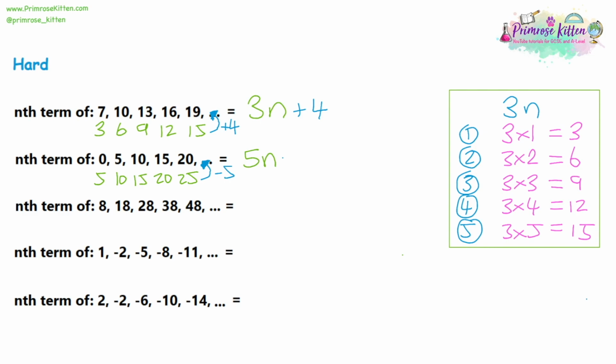So 10 take away 5 is 5. 15 take away 5 is 10. 20 take away 5 is 15, and 25 take away 5 is 20. So this is actually working. So we'll put the take away 5 on the end of the algebra. So the nth term is 5n take away 5.